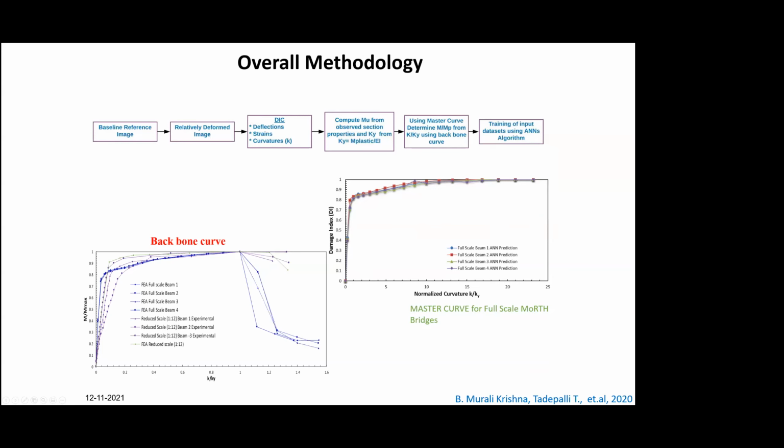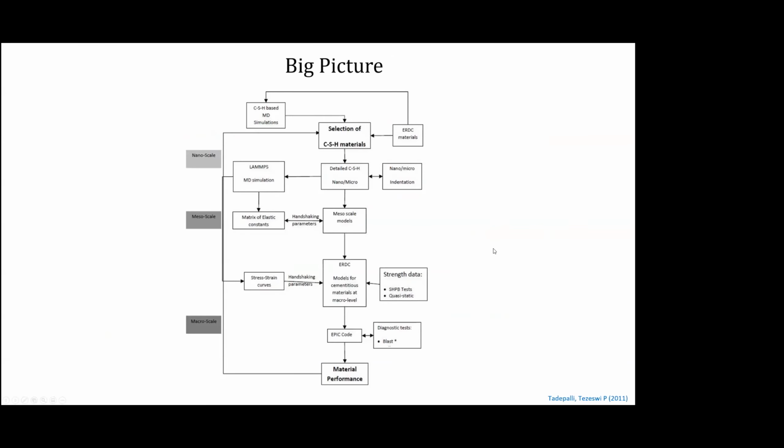index versus curvature. So given the curvature, we could immediately go and say this is the remaining capacity of the structure. And then we use several different methods. So this is the big picture in terms of materials, computational approaches and aspects of cementitious materials. The modeling, CSH based MD simulations for selection of the materials. Mesoscale modeling helps us with elastic constants, getting the stress strain curves of various new materials even before we